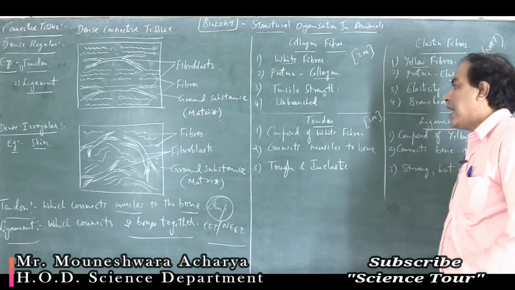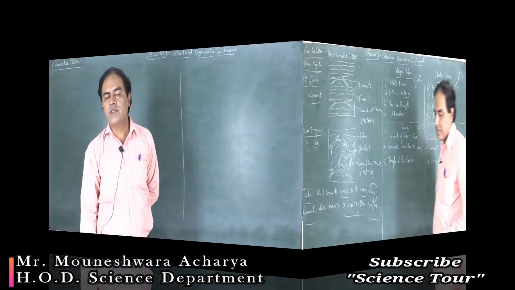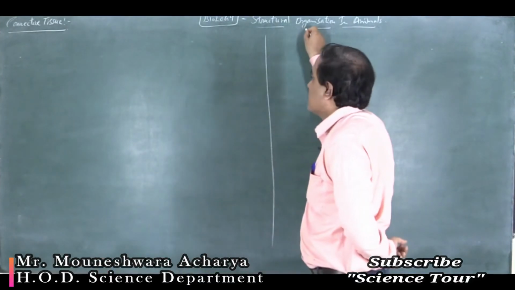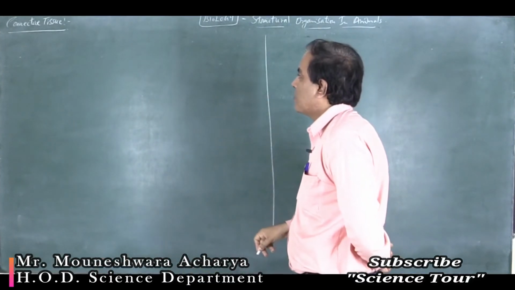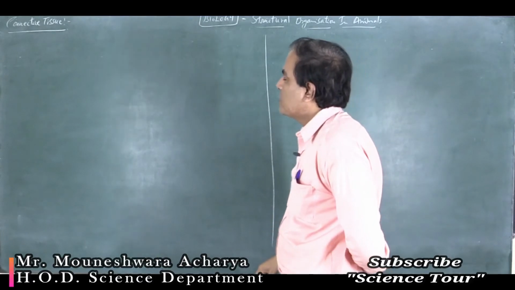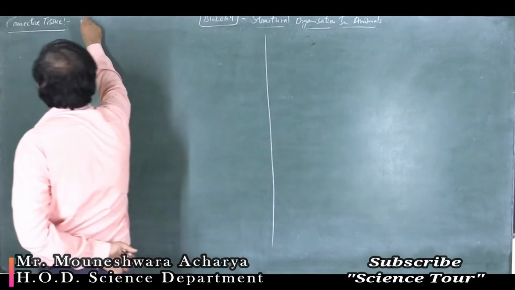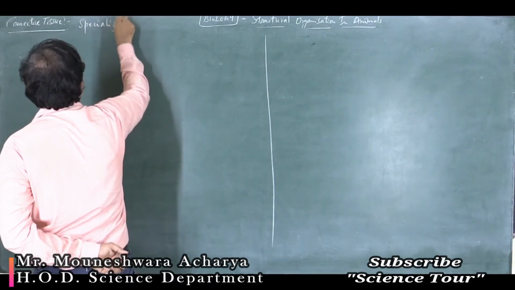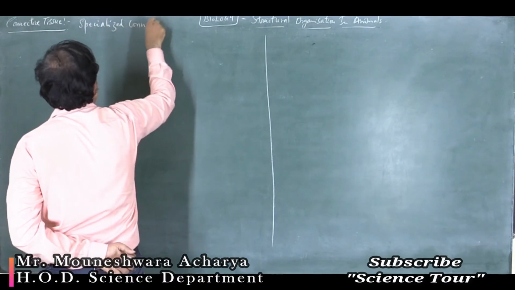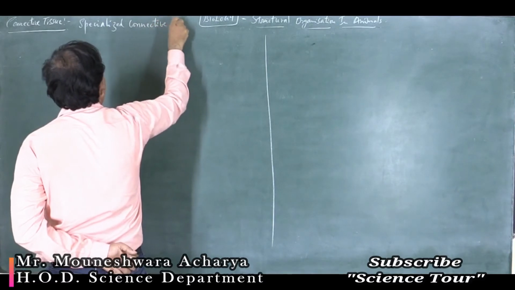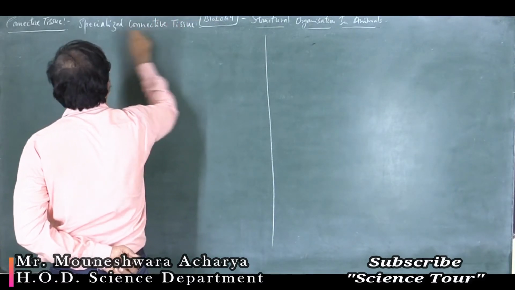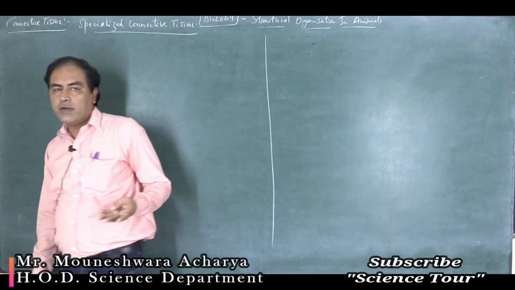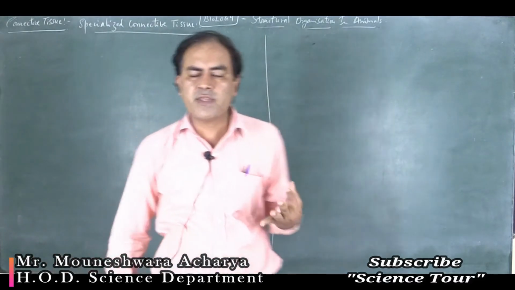That is cartilage, bone and blood. Yes, students, under structural organization in animals, we will start with the next topic under connective tissue, specialized connective tissue. Under connective tissue, we have studied loose connective tissue and dense connective tissue in the previous sessions.